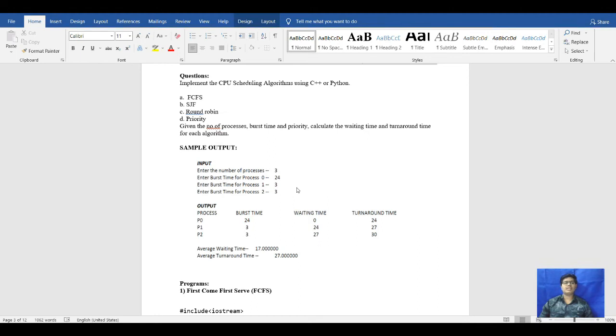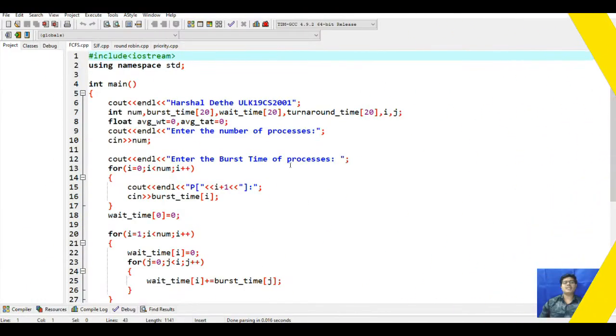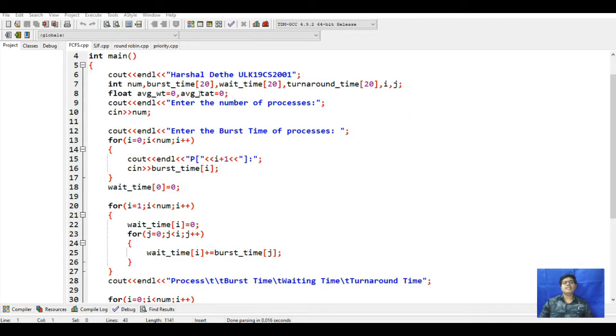So we will move to Dev C++. This is the first program, the FCFS. For that, this is the input that we are going to take: we will take the number of processes and the burst time of each, and then it will be executed.